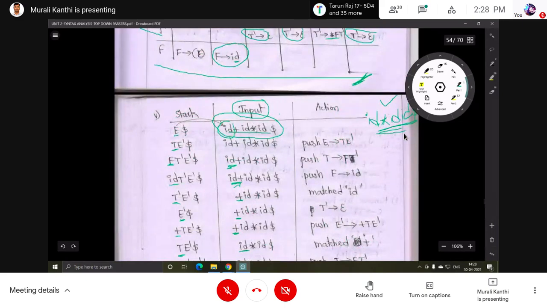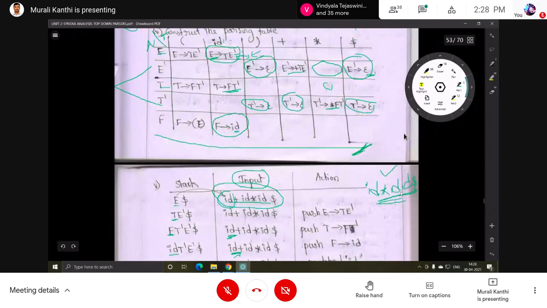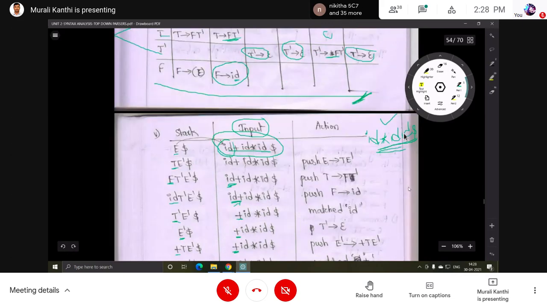This operator is there in between the operands. But in between these two operands, there is no operator. So operands should not be continuous; between the operands there should be an operator. Here okay, but here not okay. But you should not say it orally; you should say it by performing steps with the help of the table.